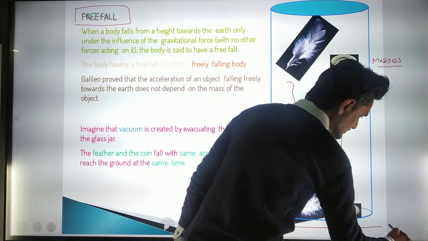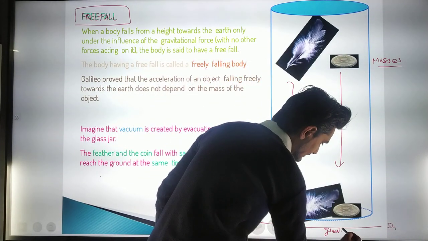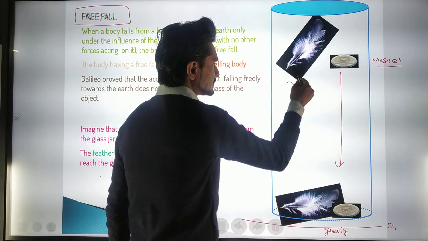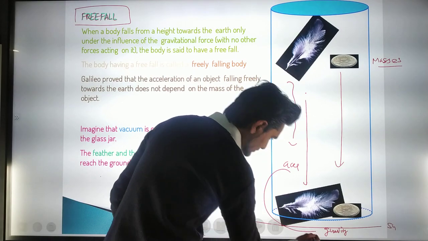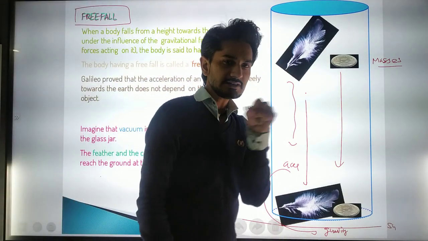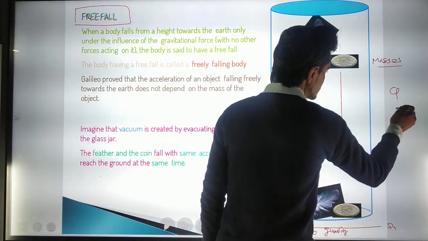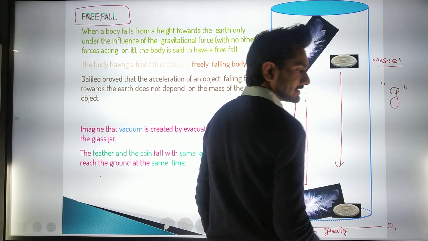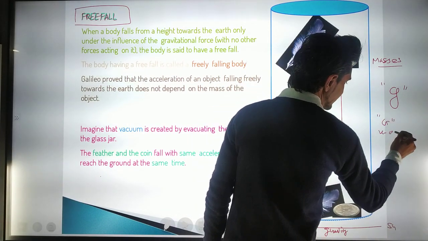Here is the surface of the earth, and here is the gravitation or gravity. If they are experiencing some kind of acceleration, it is also because of gravity. So we can replace the acceleration term by gravity. For gravity we are going to use the term small g, because we have taken capital G as the universal gravitational constant.